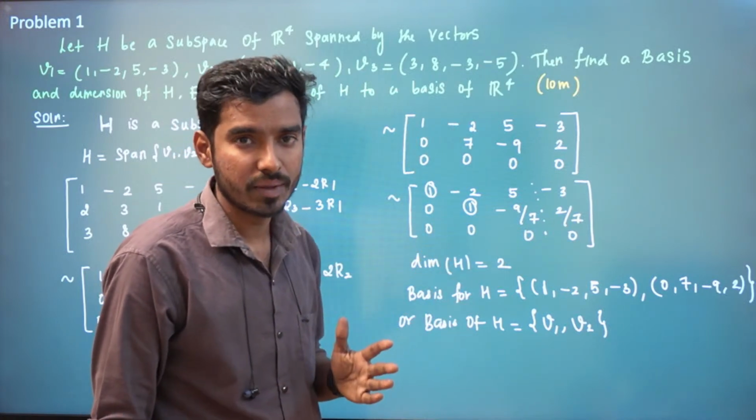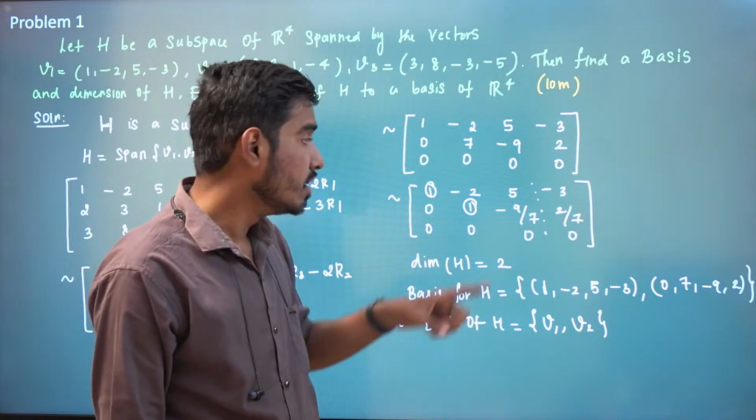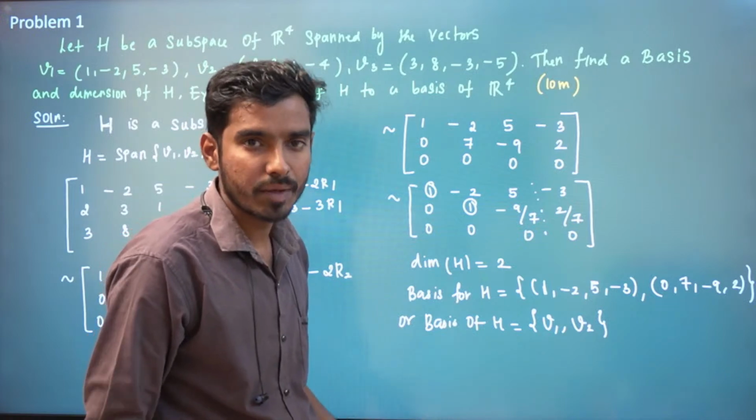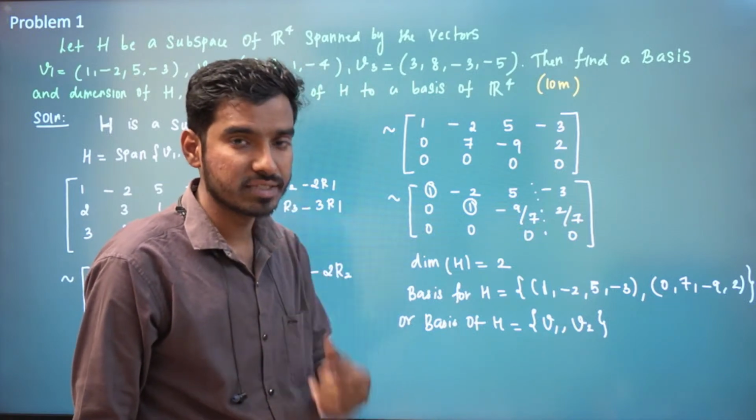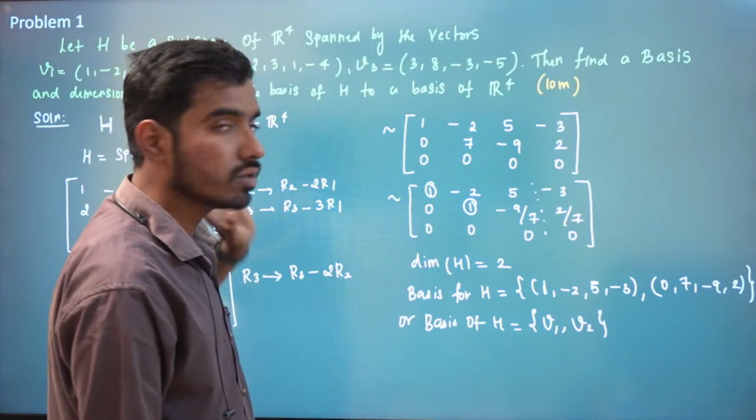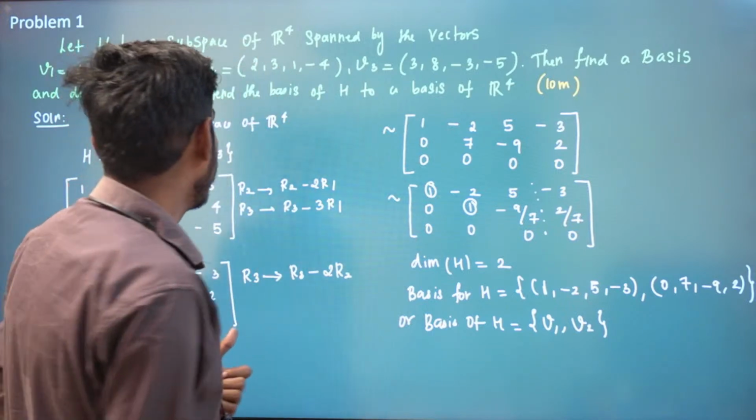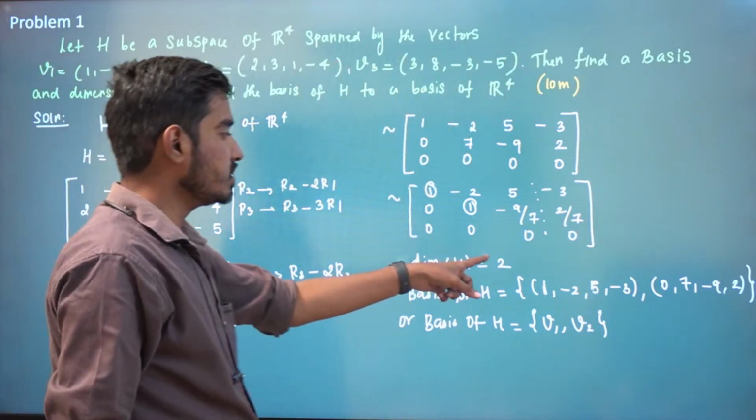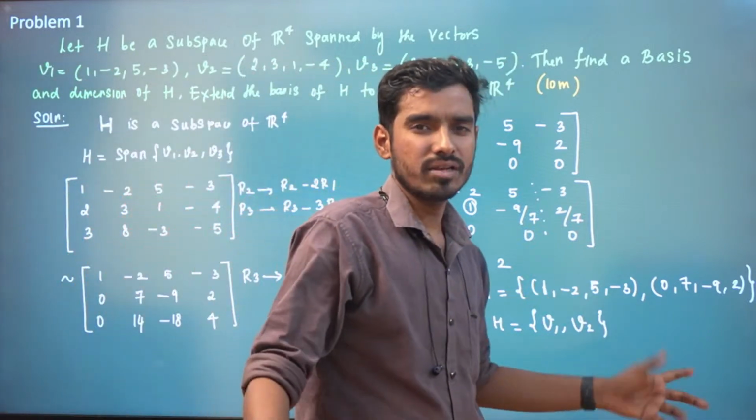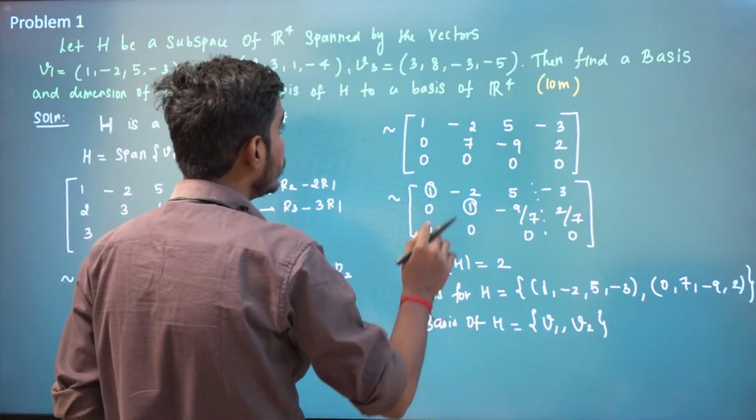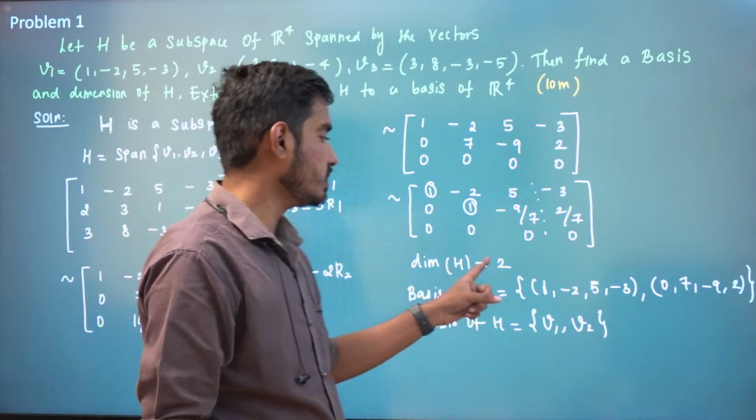Basis need not be unique. Any linearly independent set which spans this H will be a basis. Right? Basis need not be a unique set. Or basis of H can also be V1, V2. V1, V2 are the vectors you already know. Okay, then find the basis and dimension of H. So dimension is 2, basis can be this or this, anything. Right? Okay. Now we can see that this has dimension only 2.